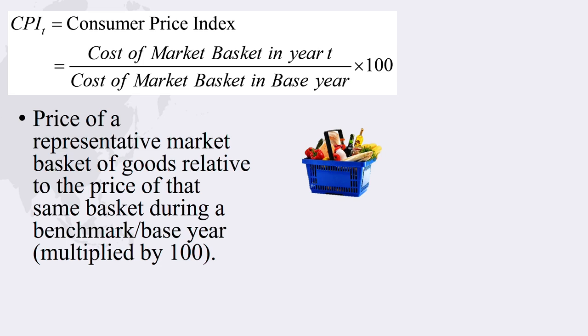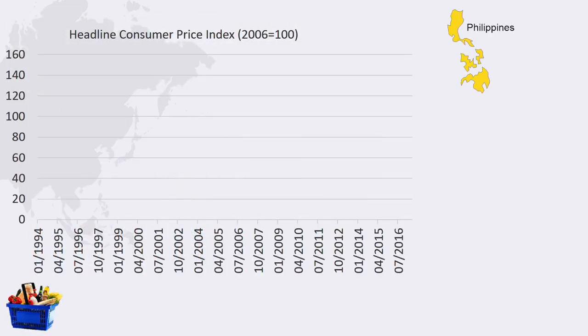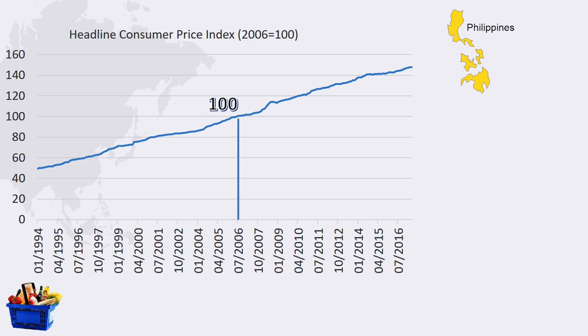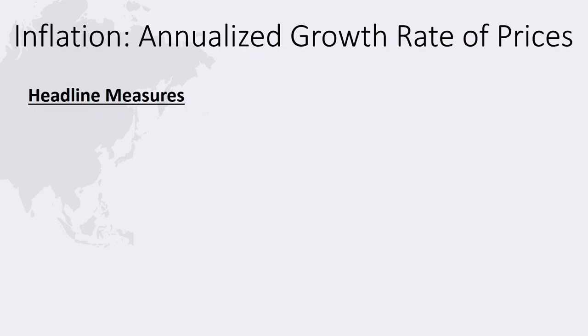It is popular as an inflation target because it is fast and easy to measure and matches people's experience with the cost of living. We can interpret the CPI as a path measuring the cost of living over time, seen here for the Philippines. We define the price relative to the base year, so we can think of the CPI as the price of a market basket that would cost 100 in the base year, 2006 in this example. The index at the end of 2016 is 146.3, so the price of the market basket has increased by 46.3% over the decade. Inflation is defined as the percentage growth rate of prices measured at an annual pace.